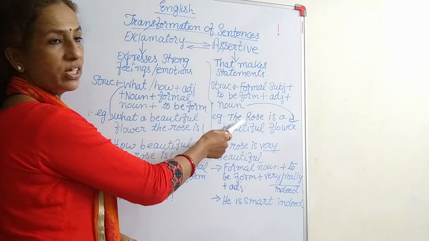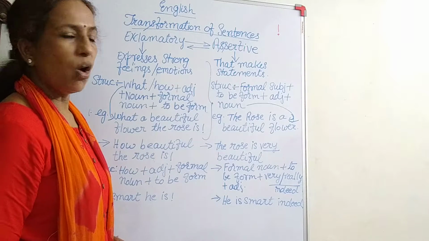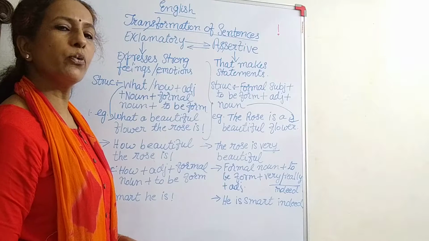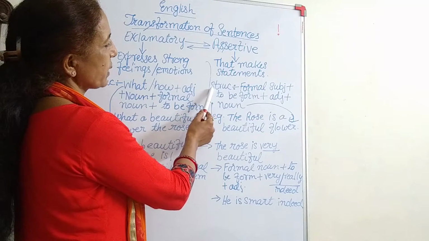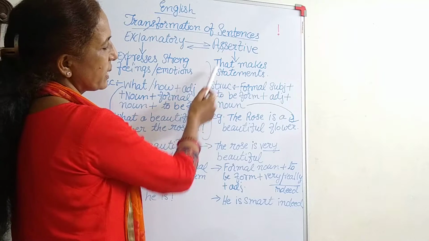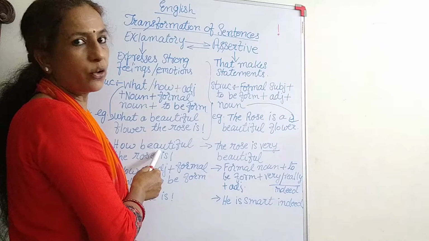This sentence is changed into assertive. Assertive, as I told you, is a statement, or seeing the sentence we come to know something we accept. Then what is the structure of assertive sentences? Formal subject. Which is the formal subject here? The rose.